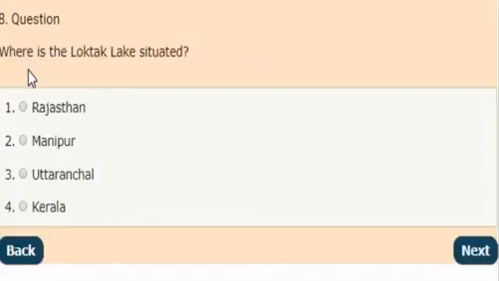Next question: where is the Loktak Lake situated? Here they have given four options. You can select your answer from the given options. And the correct answer is Manipur. It is situated in Manipur.